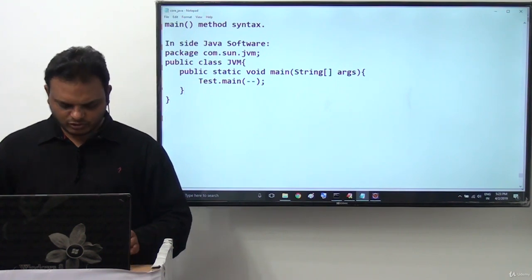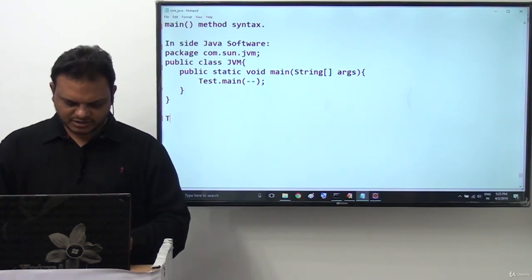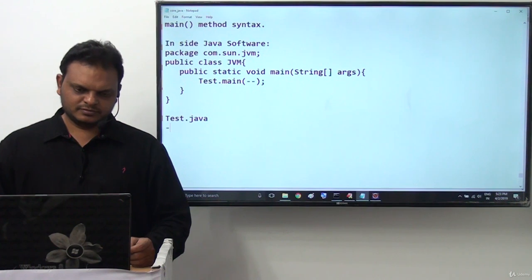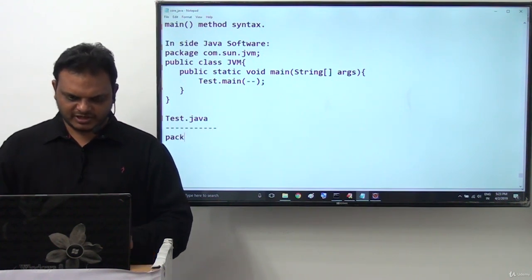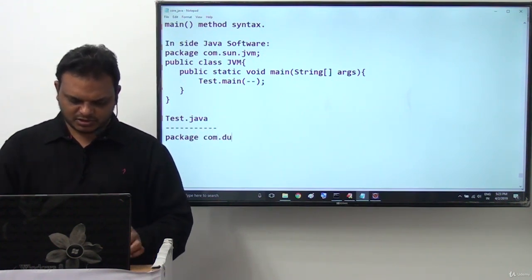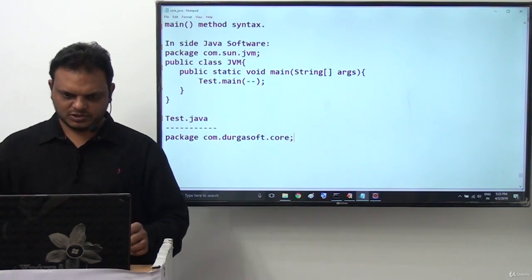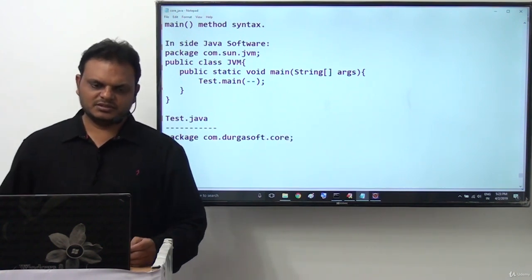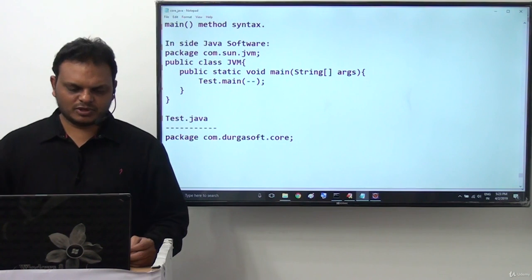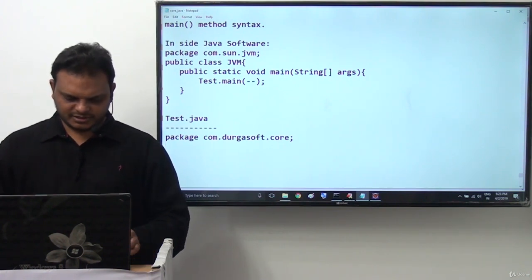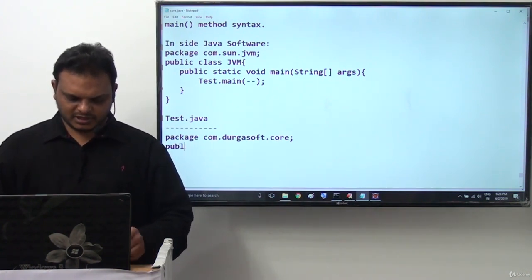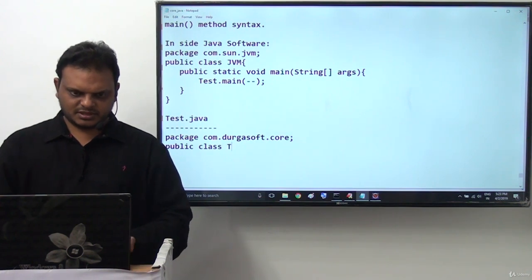Now here I will take a Test.java file. Inside this Test.java file I will provide package com.durgasoft.core. Next is public class Test.